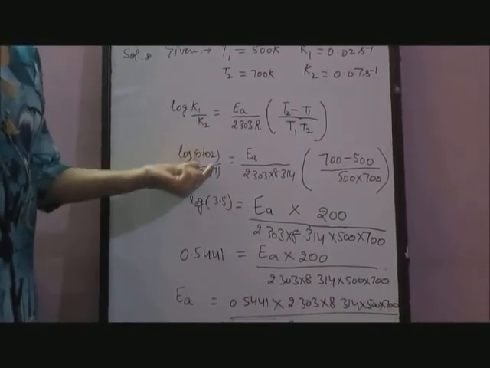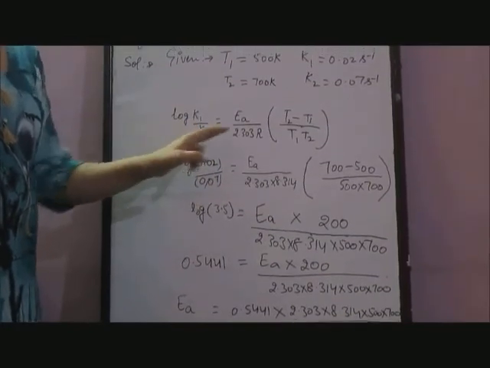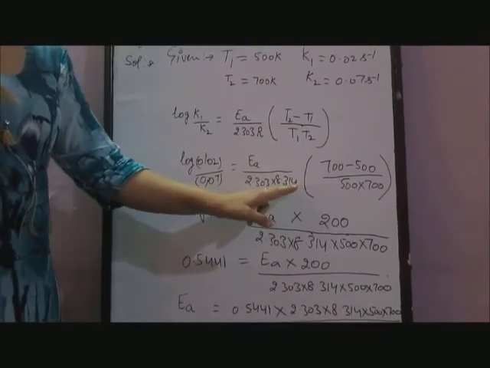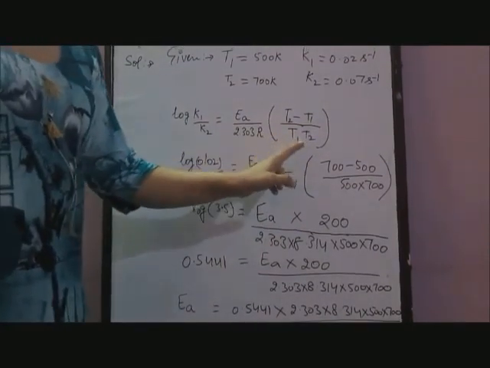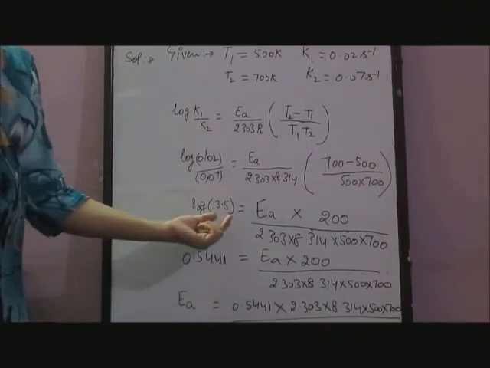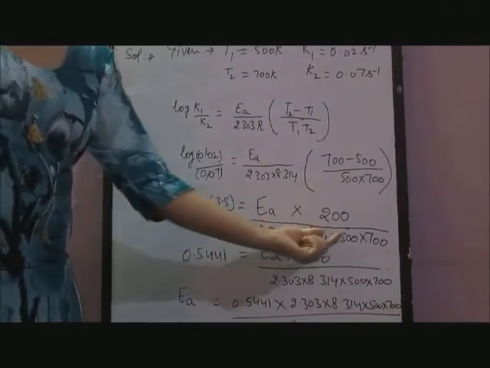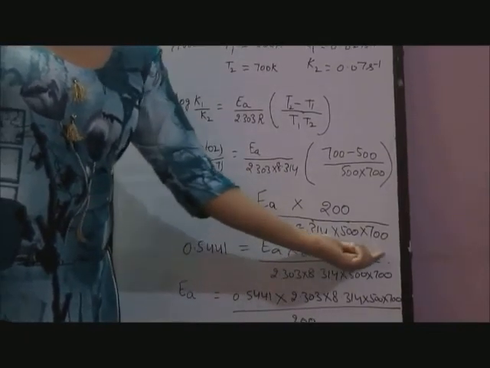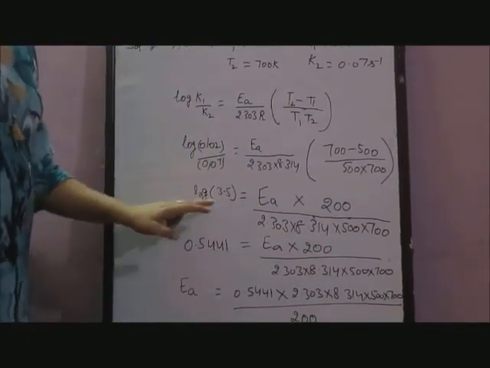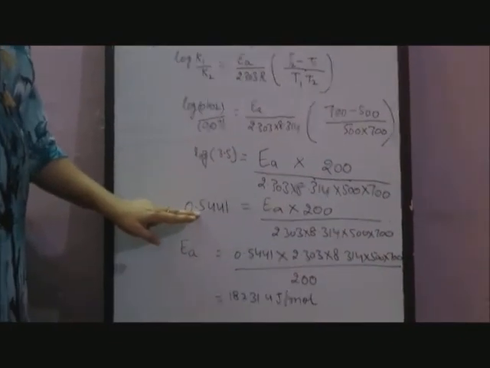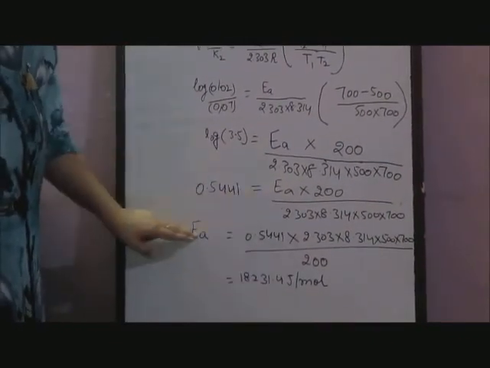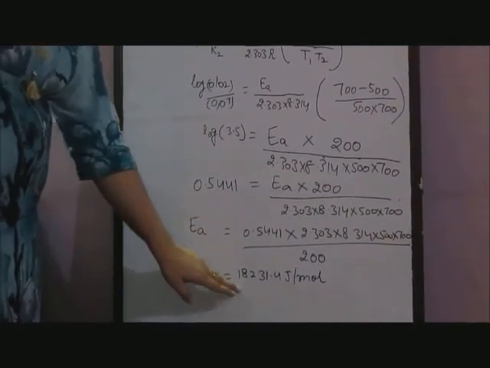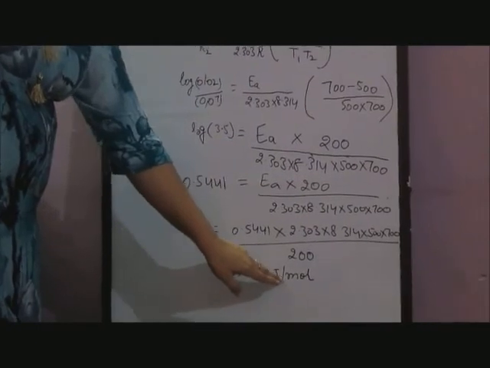By substituting the values of k1, k2, R is 8.314 joules per Kelvin per mole, and T2 and T1, we get log 3.5 is equal to Ea into 200 upon 2.303 into 8.314 into 500 into 700, and log 3.5 is equal to 0.5441. By substituting these values and solving, Ea is equal to 18231.4 joules per mole.